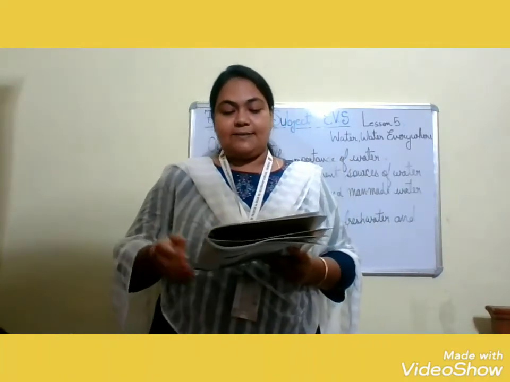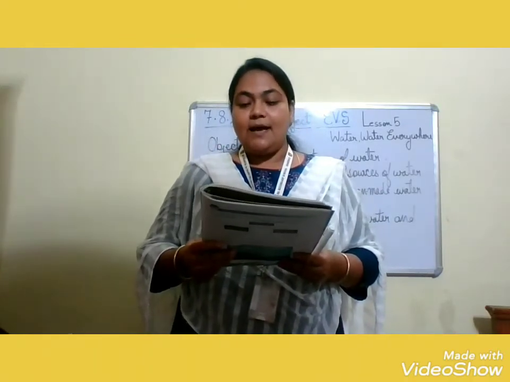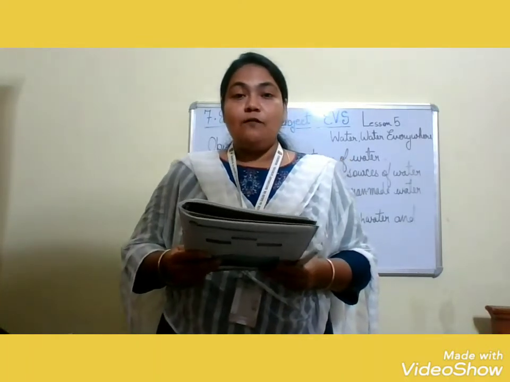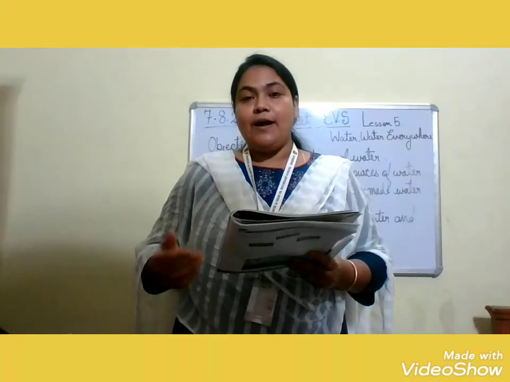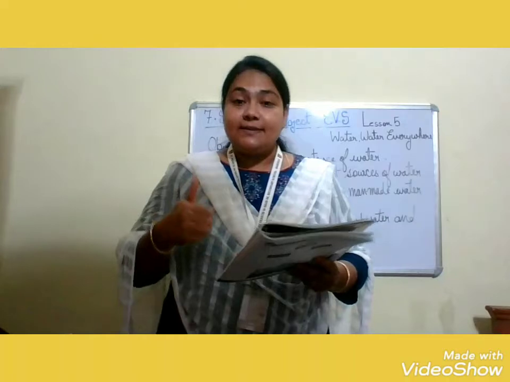Now comes the next line. Some water bodies are seas and oceans. They are huge. They contain a large amount of water. A new thing you have learned is that apart from the sources of water, that is rivers, ponds, lakes, wells, streams and waterfalls, there are other large water bodies, that are seas and oceans.